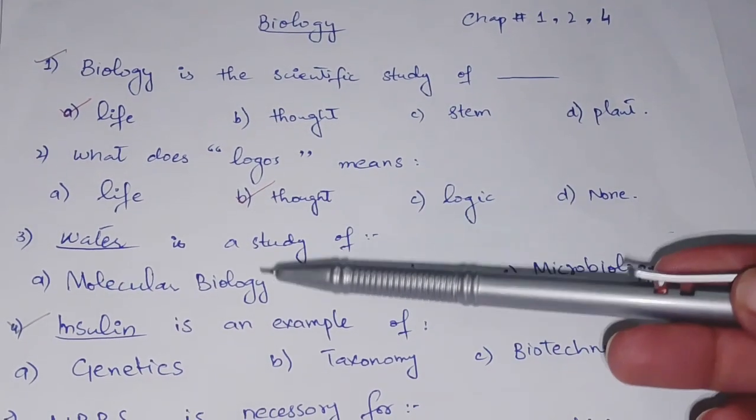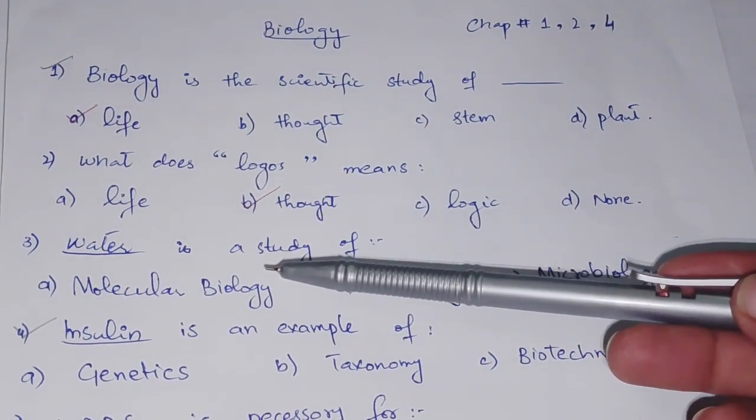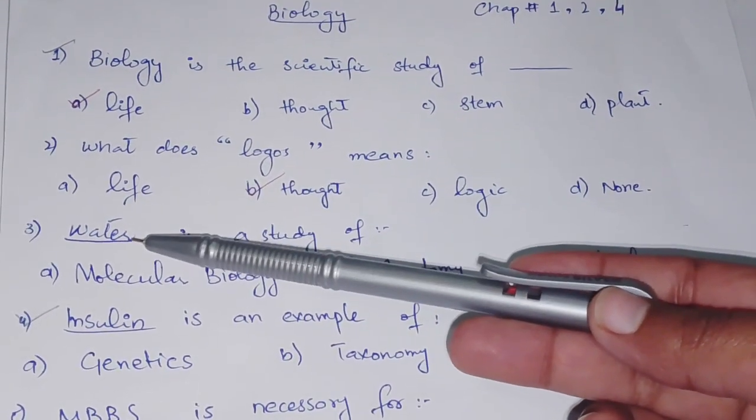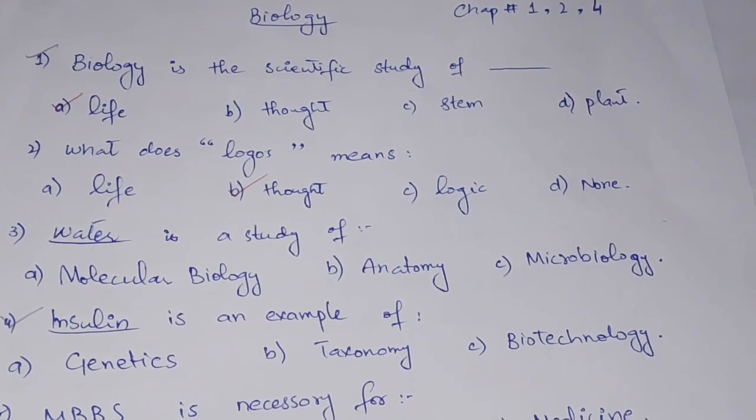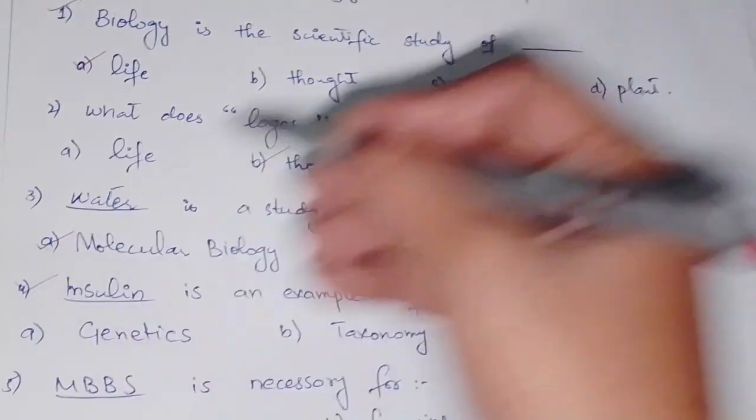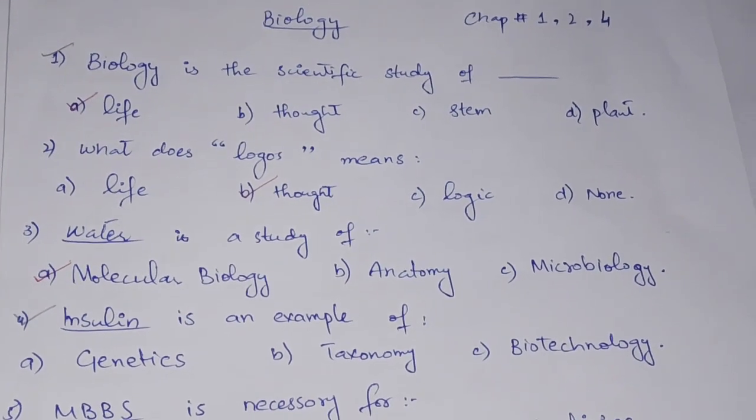So the option that we have left is molecular biology, and water itself is a molecule, so it goes to option number 1, molecular biology. So option number 1 is the correct option.